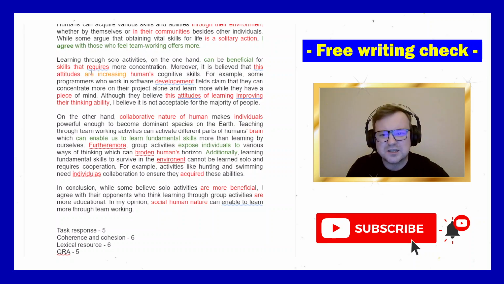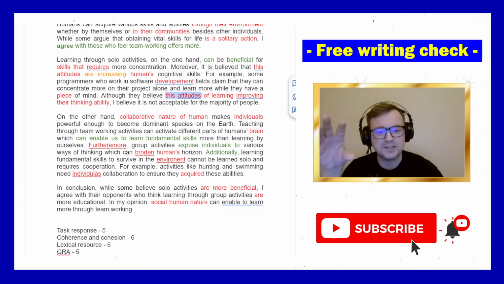Skills that requires, this is a mistake that you should find yourself. This attitudes, not just once, but twice. Maybe you don't know that this and that go with singular nouns. This person, that person, these people, those people. This phone, that phone. These phones, those phones. Maybe you don't know this rule. We teach it at elementary.